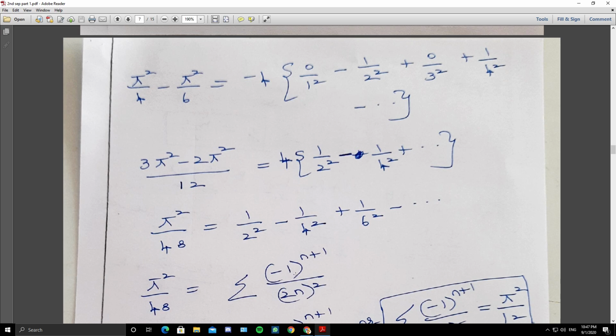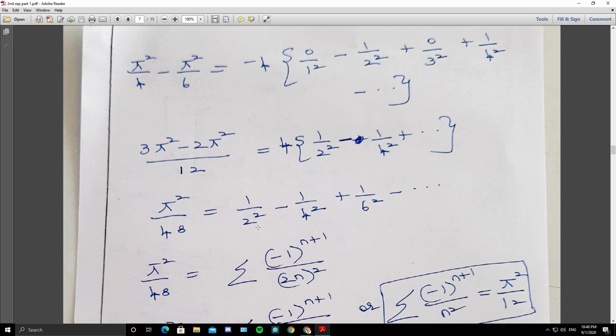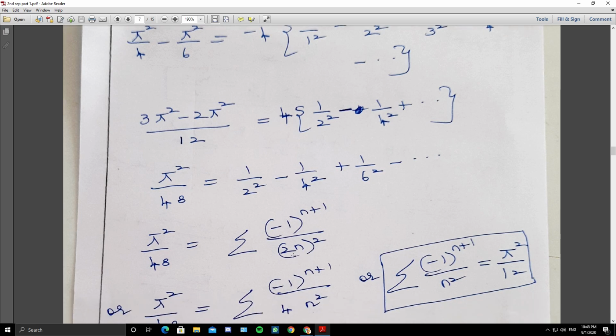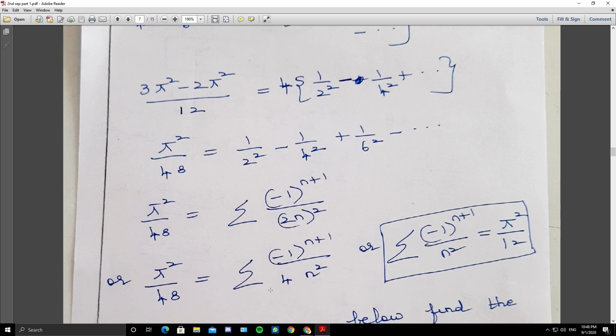Whenever you have an alternating series, it is minus 1 whole power n plus 1, where n varies from 1 to infinity. When n is 1, it is positive; when n is 2, negative. The denominator is 2 square, 4 square, 6 square, so 2n the whole square, which is 4n square. So 4 by 4 cancels, and on simplification, summation minus 1 whole power n plus 1 by n square is pi square by 12.